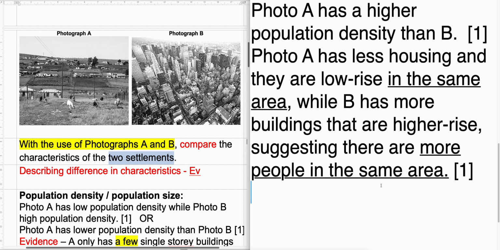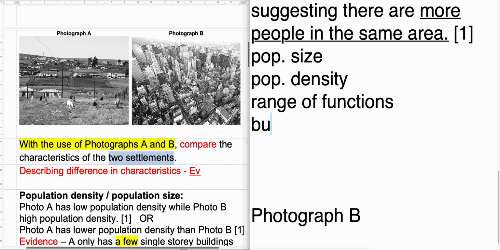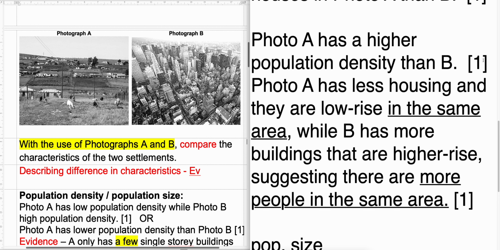Okay, so you have learned these 4 characteristics. Population size, let me type it out. Population size, population density. You also learned about the range of functions. You also learned about the built area, the amount of built area. So you can use this as a starting point. Now there's only 4 marks. You need the evidence, comparison and comparing the proper terms. You need not provide all 4. So like here, it can be a case of the proper term and then the evidence as another mark.